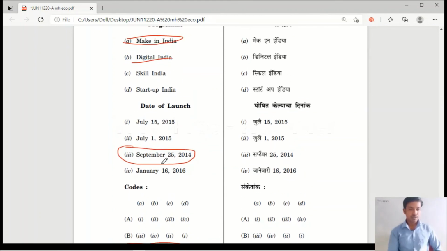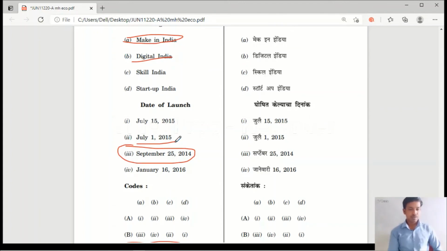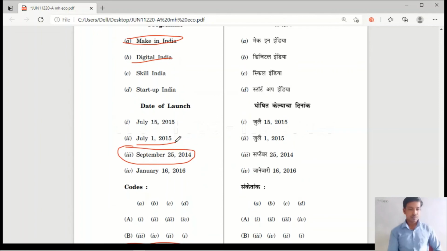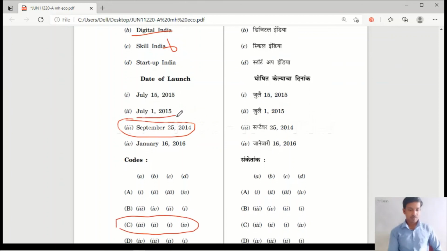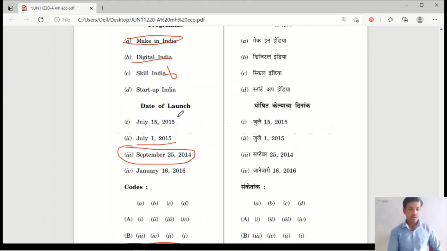Digital India started on 1st July 2015. Then C is 1, Skill India. Skill India started on July 15, 2015. And Startup India started on January 16, 2016.